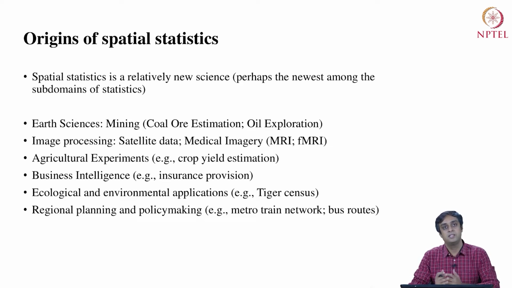Finally, regional planning, for example, planning bus routes in a city, planning a metro train network, where to put the next route, and the best locations where most residents of a city can find connectivity, will find applications of spatial statistics.